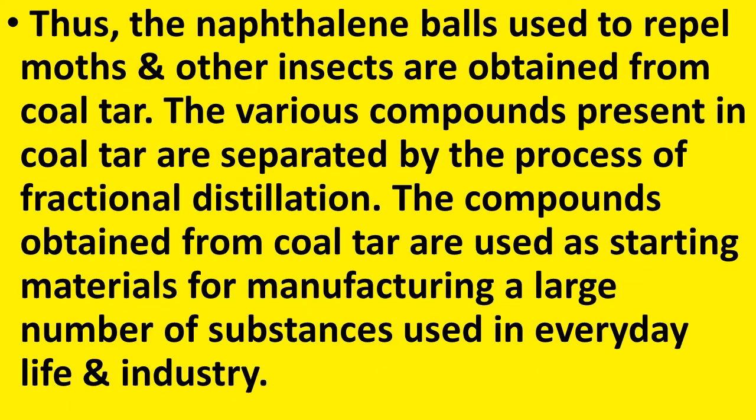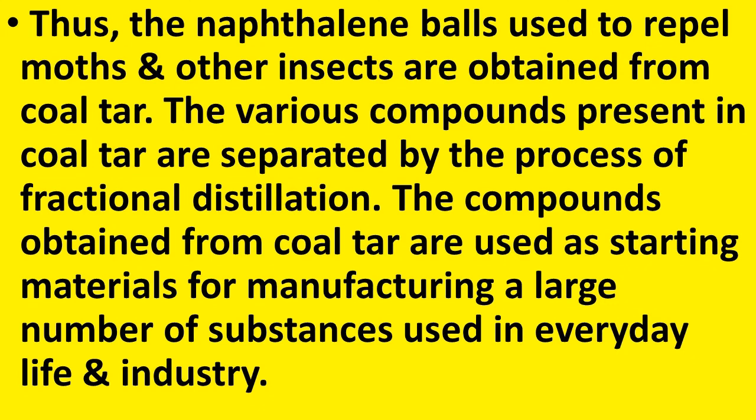Therefore, we can say that the naphthalene balls used to repel moths and other insects are obtained from coal tar. The various compounds present in the coal tar are separated by the process of fractional distillation. The compounds obtained from coal tar are used as starting materials for manufacturing a large number of substances used in our everyday life and industry.